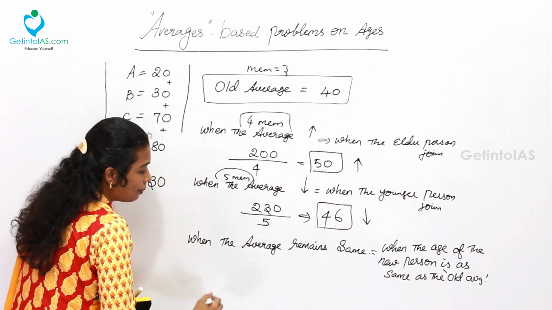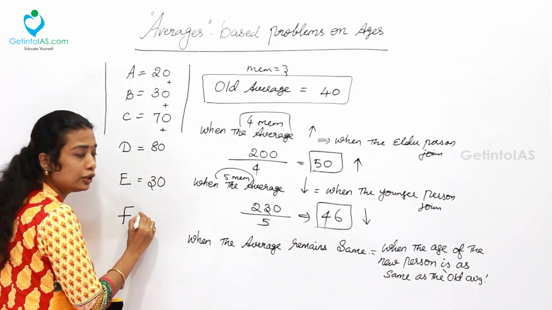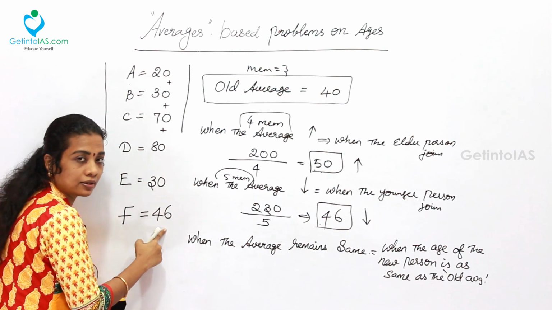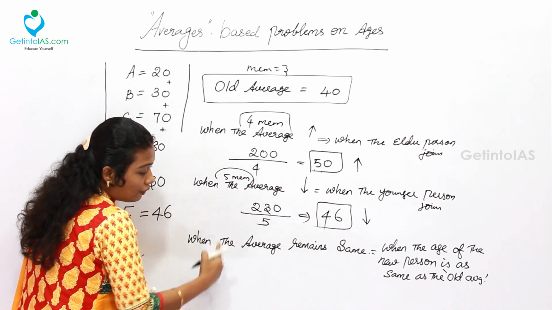That is, say for example, now a new person F who enters into the group whose age is equal to 46, which is similar to the average value of the previous one. So what will happen?